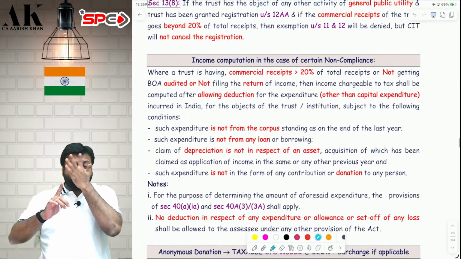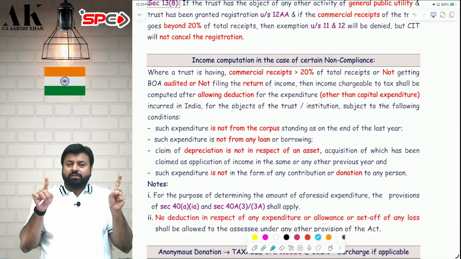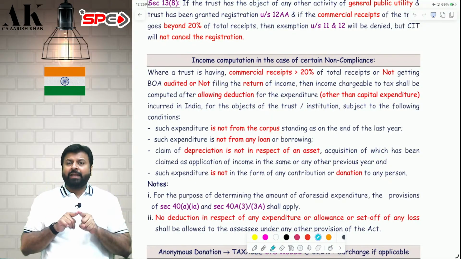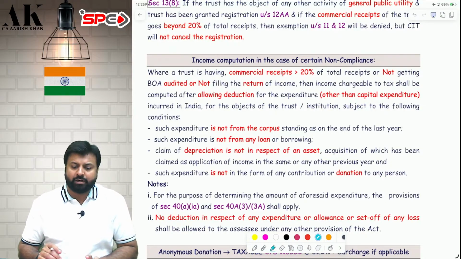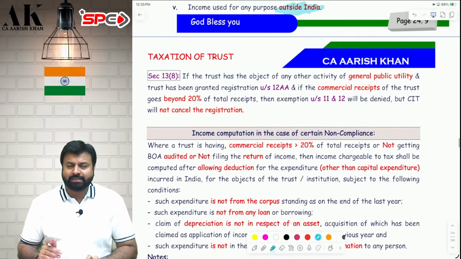So this is what the interlinking of section 13, section 13.3, 271 AB, 56.210 and 115 BBI is all about. I hope it is clear to all of you. Now a small issue is there. I will address that and then I will go ahead with the next part.